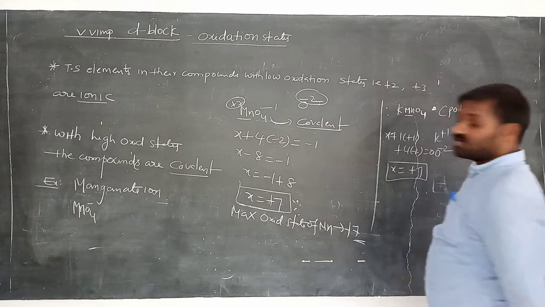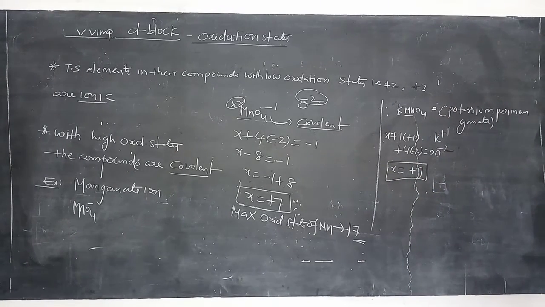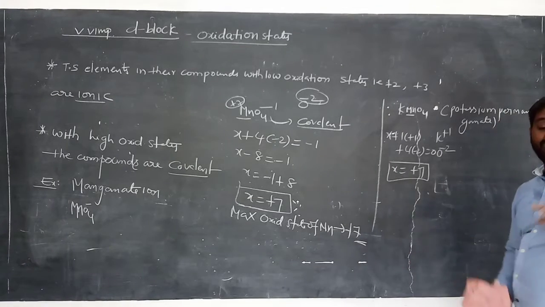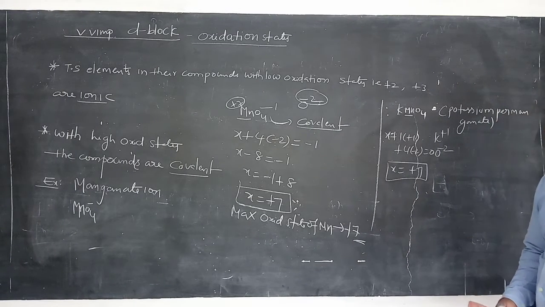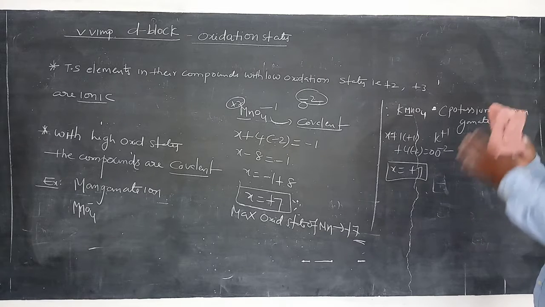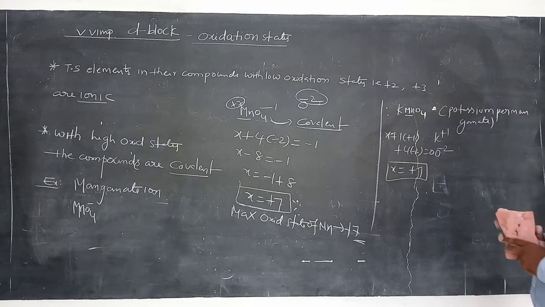What is the oxidation state of manganese in KMnO4? Plus 7. So it is covalent in nature. Maximum oxidation state compounds are called covalent in nature. Minimum oxidation number compounds are called ionic in nature in the case of transition elements and their compounds. Remember this point. Okay. Clear?